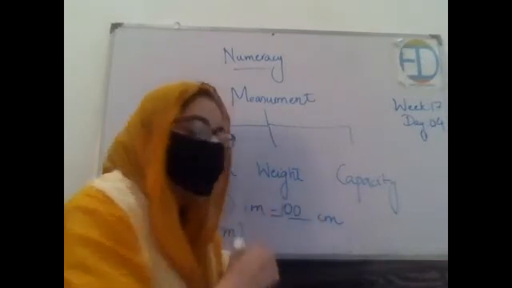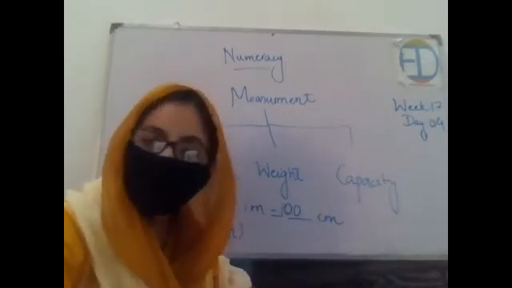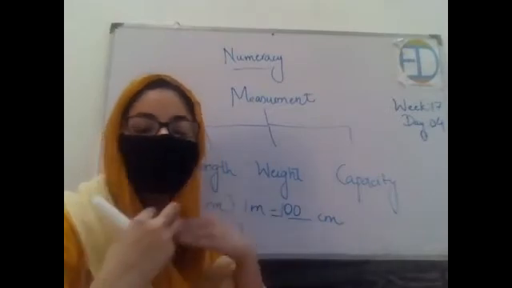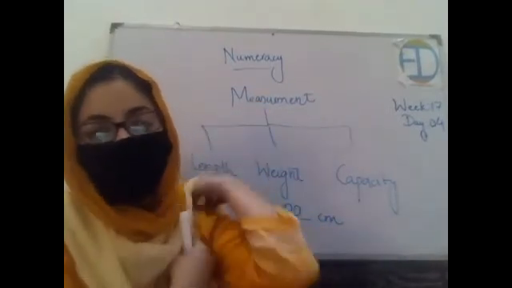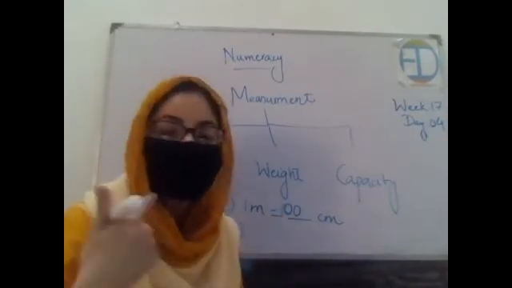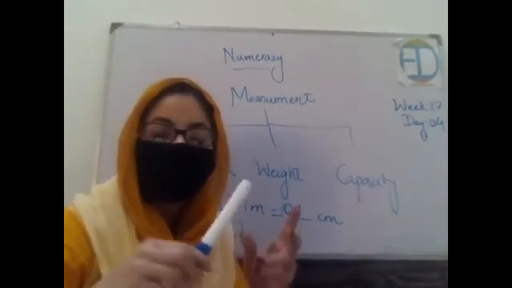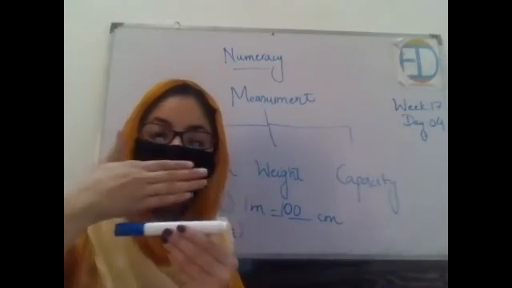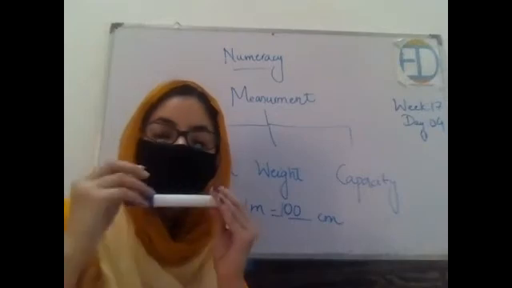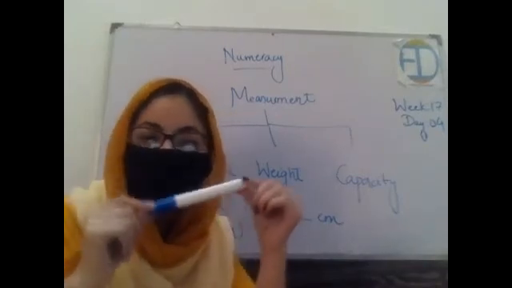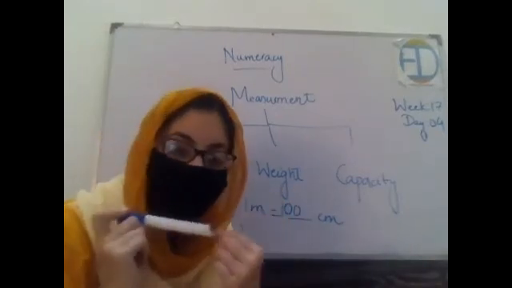Very good. 1 meter is equal to 100 centimeters, right? Then we also learned how we can measure the length of an object. The thing is very simple: you are just supposed to put the ruler beside the thing that you want to measure, start from the zero and put a mark where it ends, and then count it, right? It's very simple.